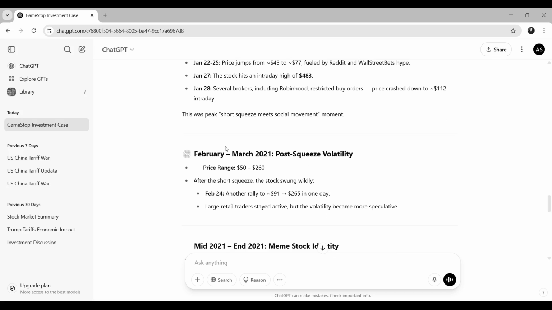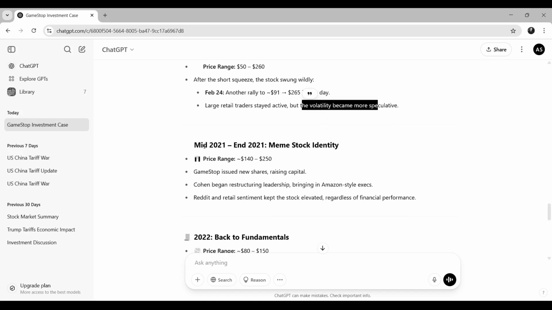And then from February to March 2021, post-squeeze volatility, with a price range between $50 and $260. After the short squeeze, the stock swung widely, with another rally from $91 to $265 in one day, on February 25. Large retail traders stayed active, but the volatility became more speculative. And then by mid to late 2021, the meme stock identity.